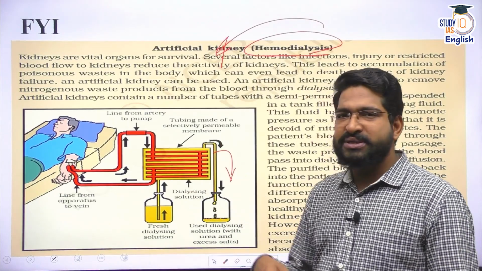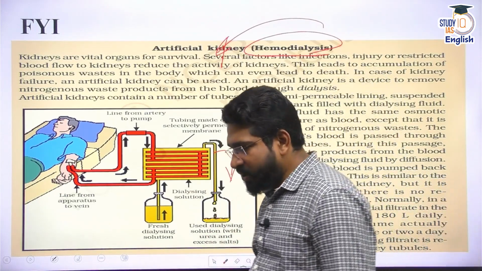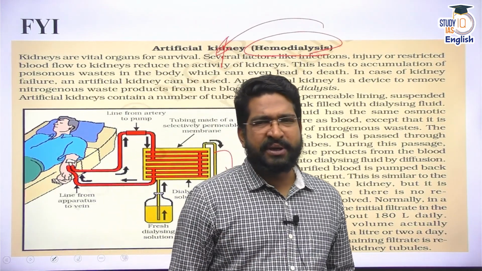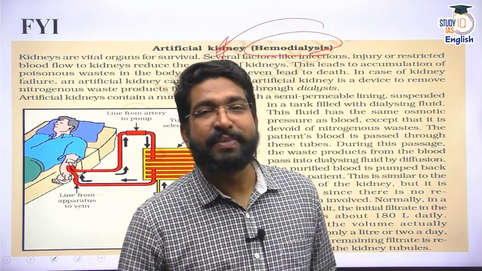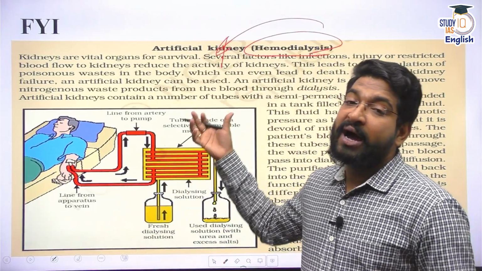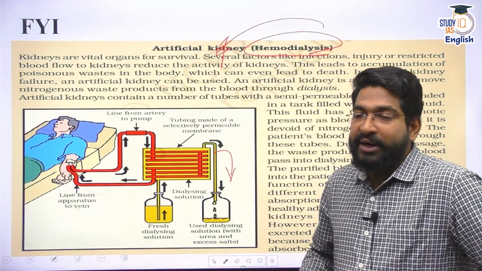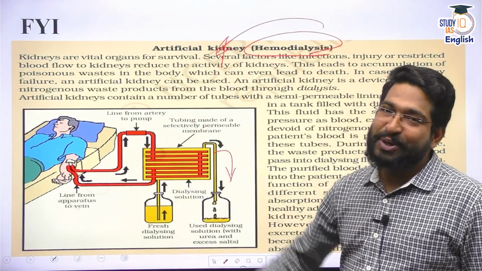In fact, these machines are also being sold by big companies now. They are up to the tune of, say, 6 to 7 lakhs approximately. Not very sure about the price, but hemodialysis is a process of artificial purification of your blood. Whatever the kidney does, since your kidneys are not doing it, this dialysis machine will perform that job.